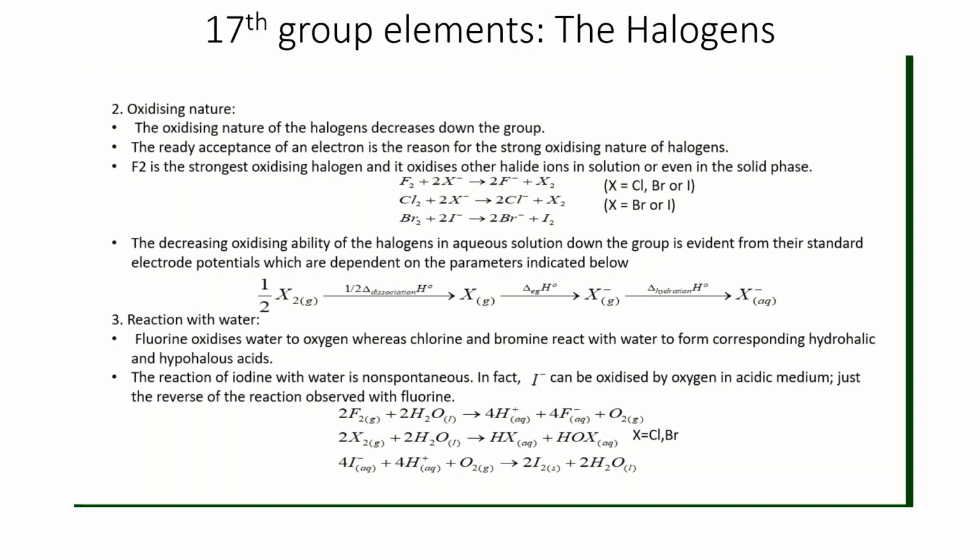So oxidizing nature is also reflected in their compounds. Fluorine can displace Cl, Br, I from their salt solutions. Chlorine can displace Br and I, and bromine can displace I only. In reaction with water, fluorine can also displace oxygen.